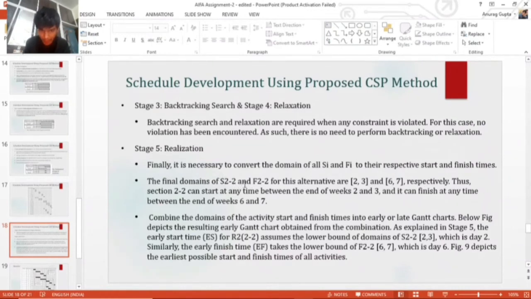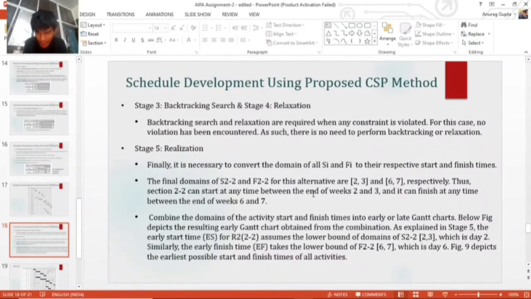S is the starting time of any activity and F is the finishing time of the activity. Let's suppose two activities. Activity 2 is basically the second part of road 2. Its initial S22 domain is 2 to 3 and F22 domain is 6 to 7. So we are considering the schedule, and we will be considering early or late Gantt charts.